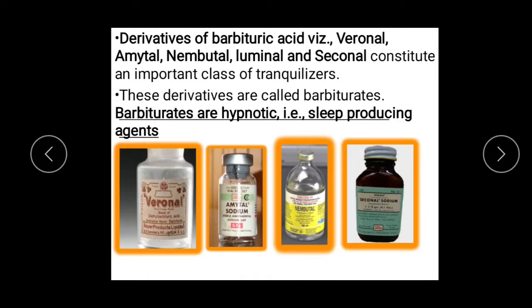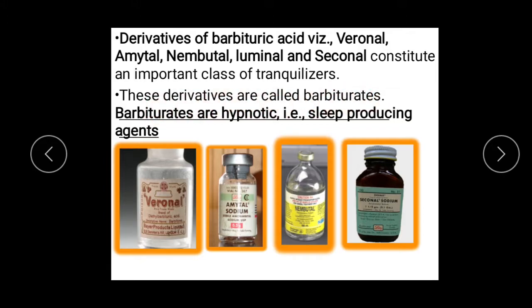We move on to another class of tranquilizer drugs. They are derivatives of barbituric acid, and you see all the names end with AL. We have veronal, amytal, nembutal, luminal, seconal. All these constitute an important class of tranquilizers.